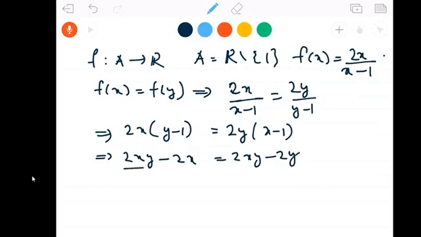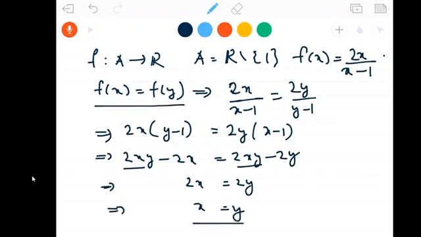You can cancel 2xy, so we will get minus 2x equal to minus 2y, or 2x equal to 2y, which implies x is equal to y. So whenever f of x equal to f of y, we have x is equal to y. Therefore this function is 1-1.